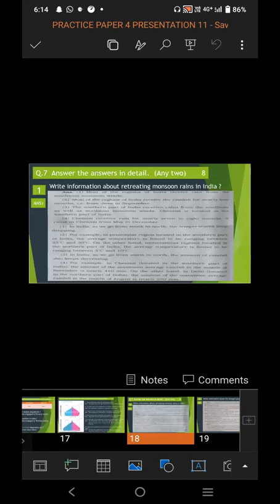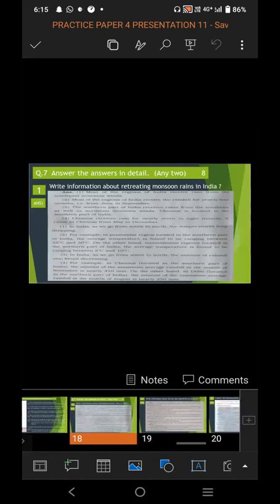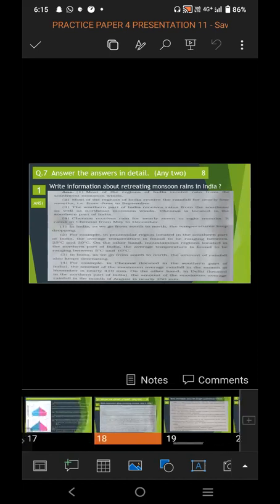Now we will go with question number 7. Answer the following in detail. In that, any two. It means you have been given the option of any two. Four questions are given, and for those four questions you have to write any two, attempt any two of it as per your choice. So first of all, read all the four questions, think on it, choose the question which you can write easily and go with it.